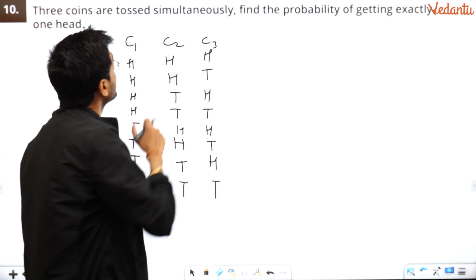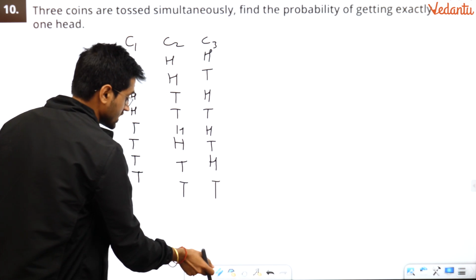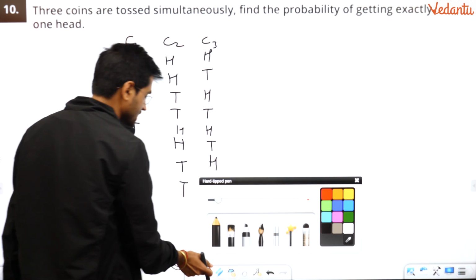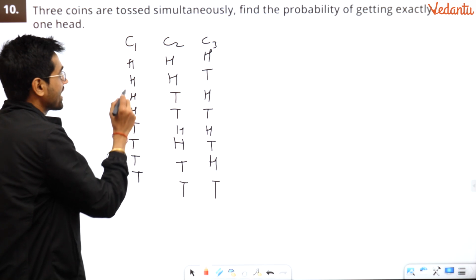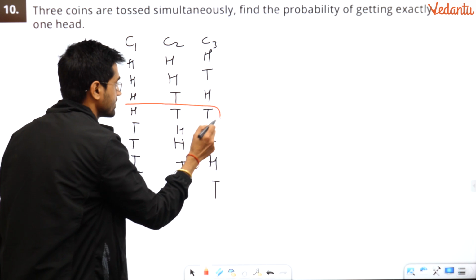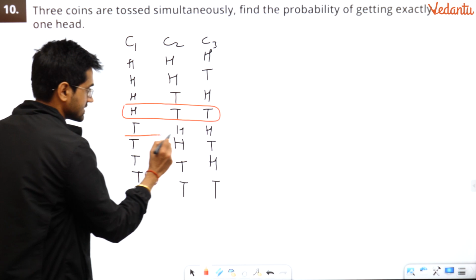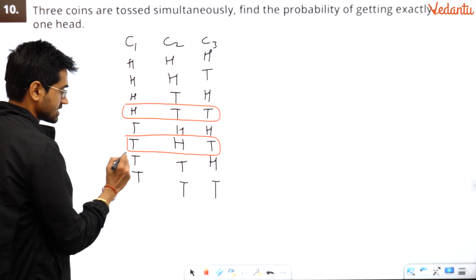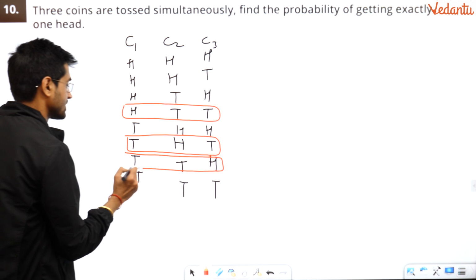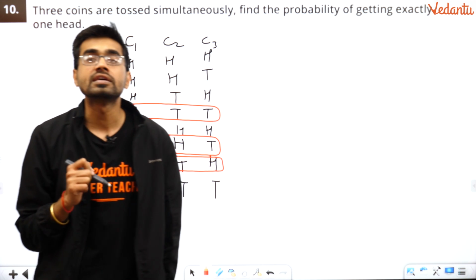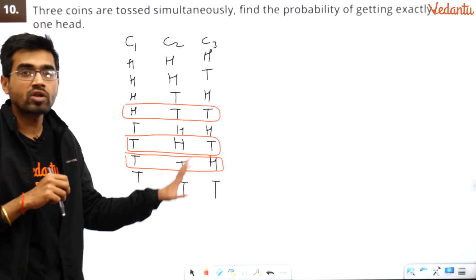What do you want? You want exactly one head. So search for your favorable outcome. So what do you get? This is exactly one head. This is exactly one head. And this is one more exactly one head. Fine. How many do you see? 3. What are the total number of outcomes? 8.